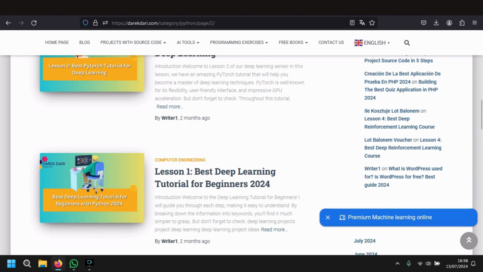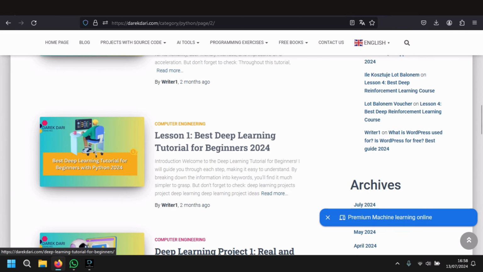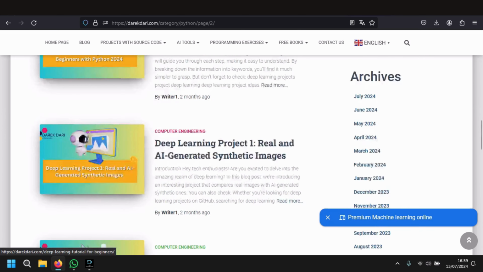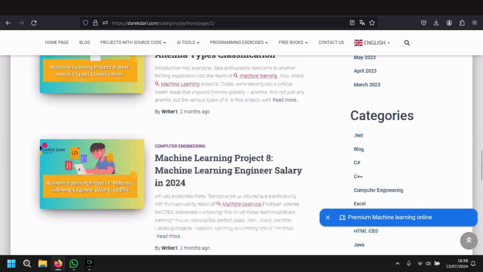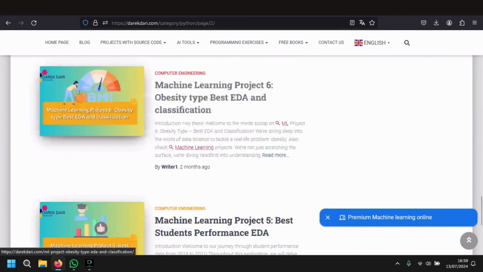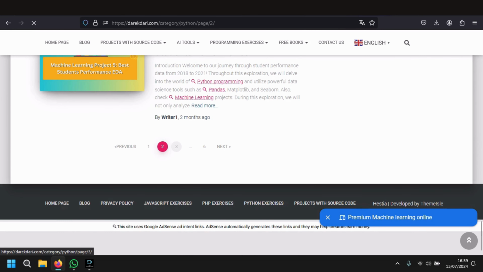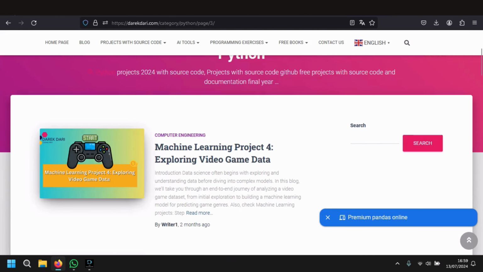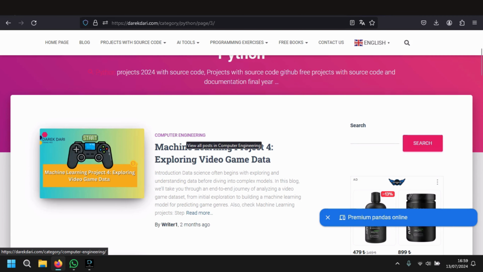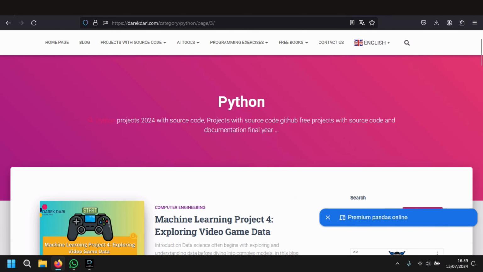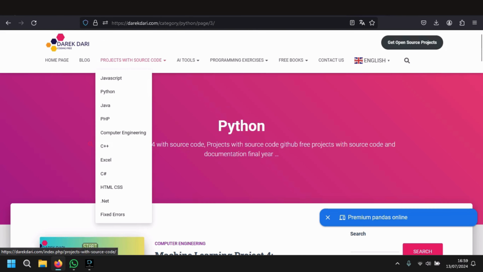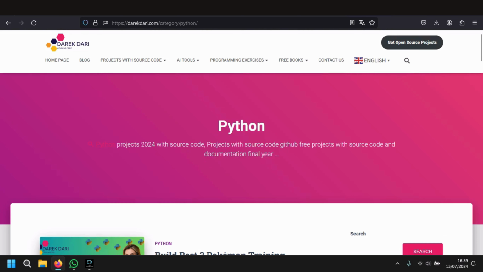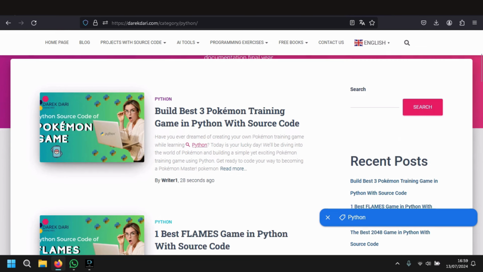So as you can see, there are lots of projects and also some lessons here. Oh, it's for computer or AI lessons, for deep learning here, or also machine learning. So you can find machine learning projects and also machine learning lessons, I think. So this website is super amazing. You can just come in and dive into the website more, and as I told you, there are lots of other languages. And by the way, they do put projects every single day.